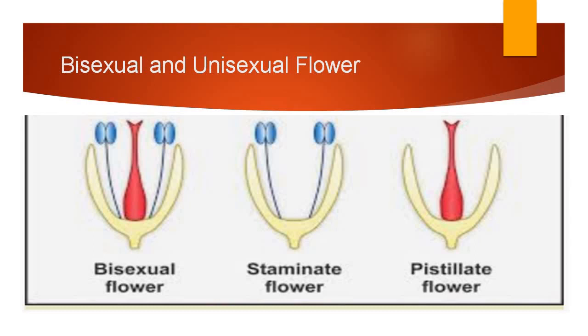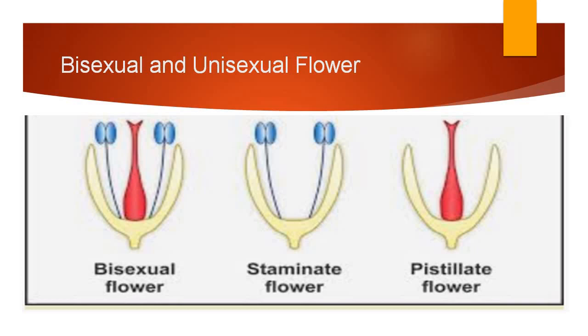Now next is bisexual and unisexual flowers. A flower is called bisexual if it has both whorls, that is androecium, the male whorl, and gynoecium, the female whorl. If the flower has both whorls, androecium and gynoecium, then that flower is called a bisexual flower. Here you can see androecium and gynoecium both in one flower. So that is a bisexual flower.